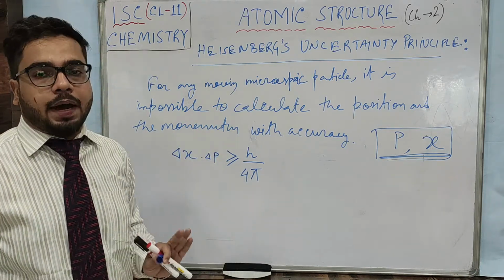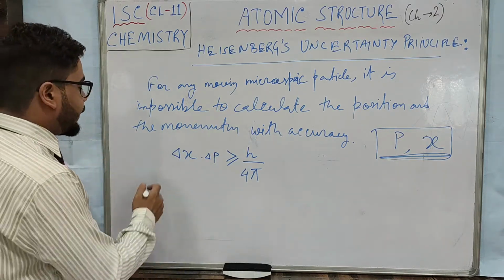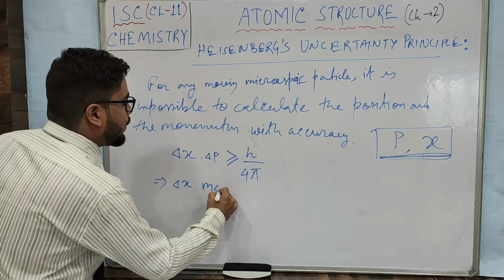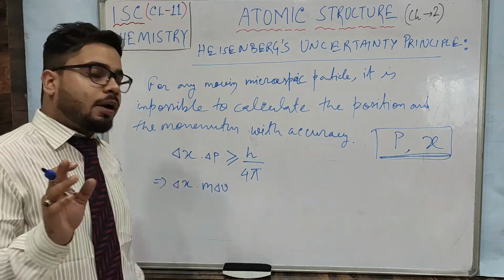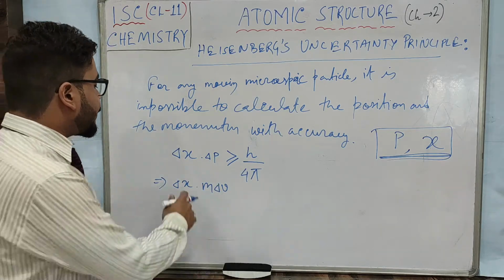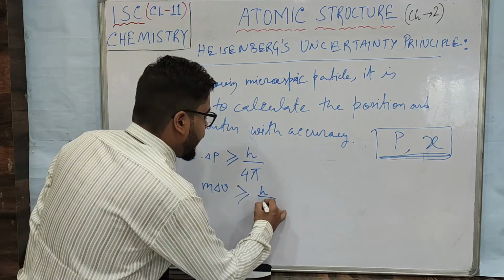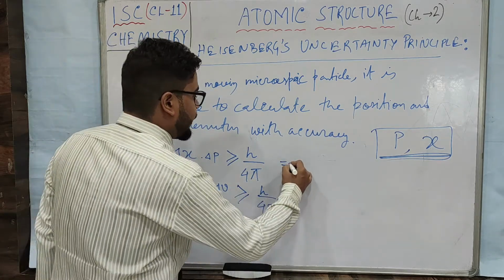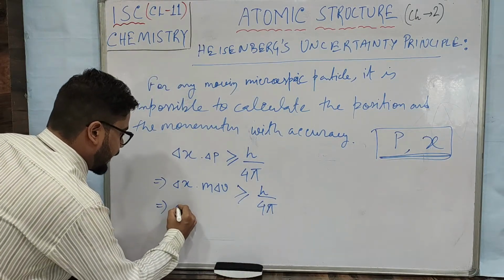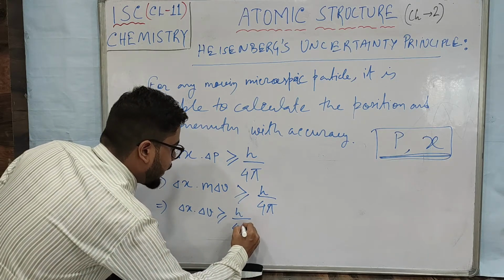H by 4 pi. Now delta p, that is the error in calculating the momentum. So what we can write is delta x multiply m delta v, because mass is fixed, right? For mass we will not make any error, but the error can happen while calculating the velocity. So m delta p I have substituted by m delta v greater than or equal to h by 4 pi, or what we can write here is delta x delta v greater than or equal to h by 4 pi m.